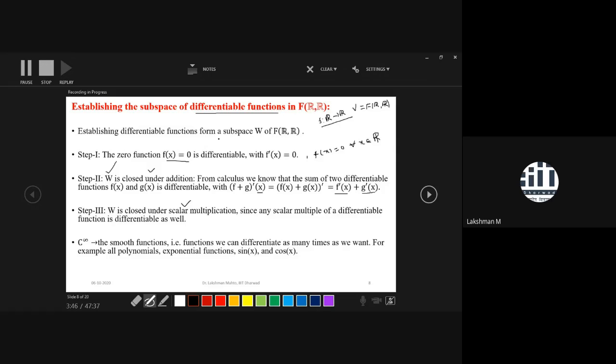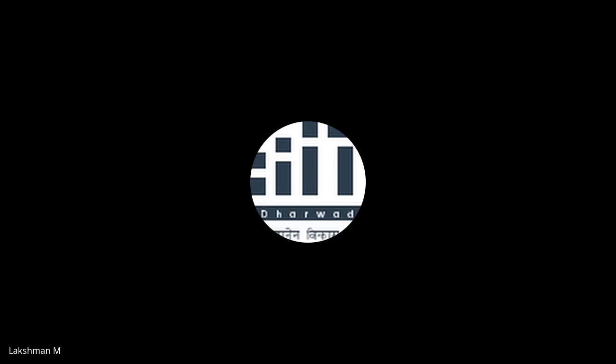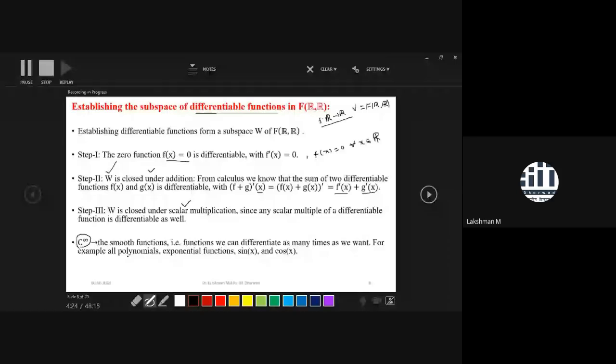So that's where this W, the class of differentiable functions, forms a subspace within the class of all functions from R to R. Similarly, if you take another collection of a special class of functions, the class of infinitely smooth functions, infinite means that you can differentiate as much as you want. Those functions are very nice functions, and generally we call them smooth functions.